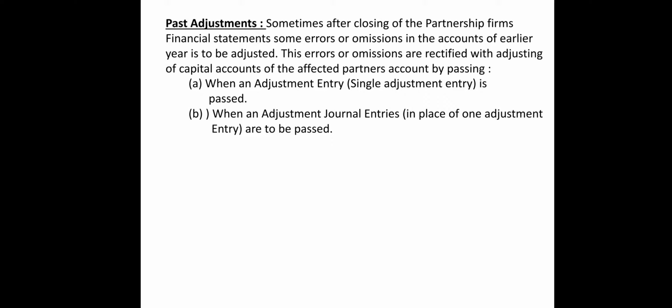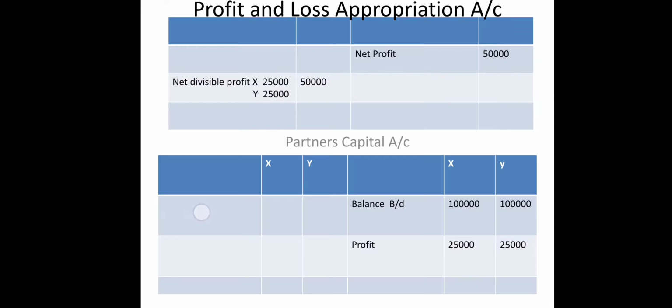Now sometimes some errors or omissions are observed, which are to be rectified first. That covers interest on capital, salary, and interest on drawings, which is to be charged. All these things which were not done, and are now to be done, are what past adjustments are all about.